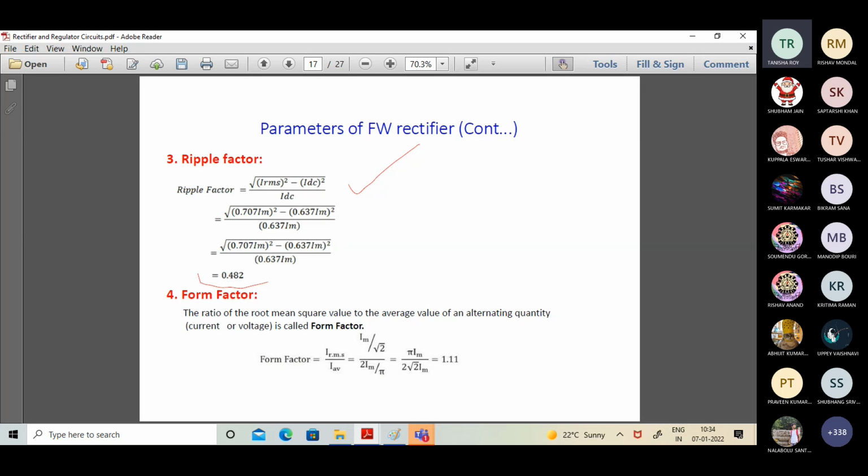Talking about the form factor, IRMS by average, in this case it is equal to 1.11. If you can recall, the value of the form factor in half wave was 1.57. Here it is 1.11, obviously on the better side.